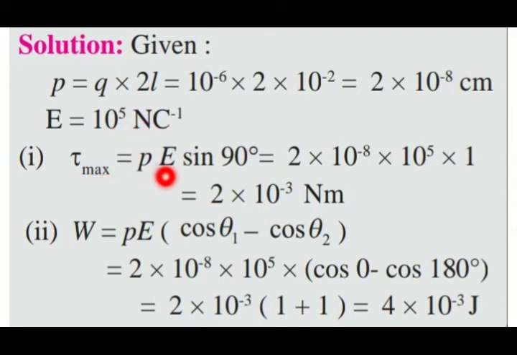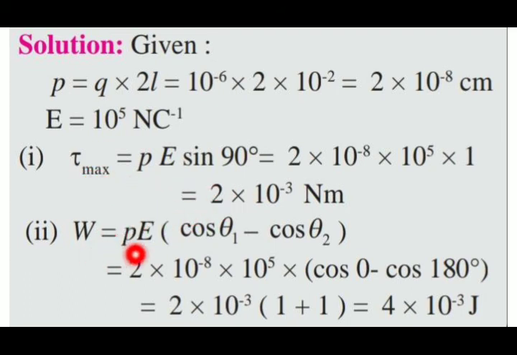So torque itself, the formula for the maximum condition: maximum is when theta is 90 degree, because when perpendicular, the torque will be maximum. So PE sine theta, PE sine 90 is nothing but 2 into 10 raised to minus 8 into 10 raised to 5, that is E. Now sine theta is nothing but 1. So finally we have 2 into 10 raised to minus 3 Newton meter. So this is the maximum torque.